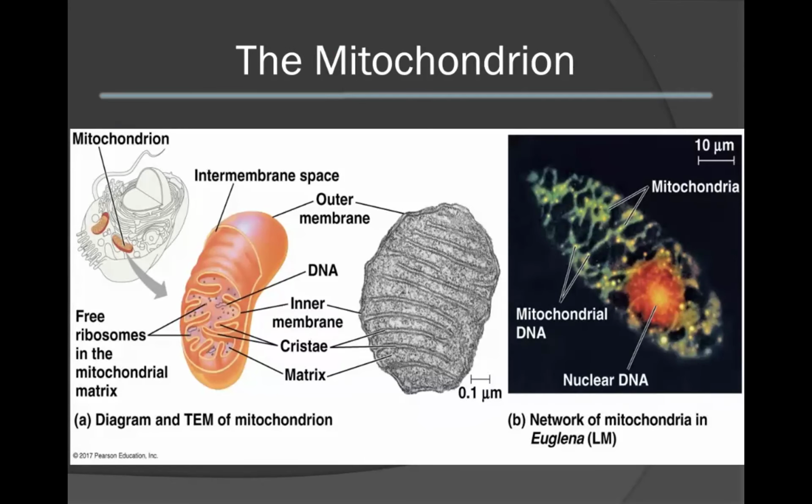If we take a look at the overall structure of the mitochondria, we can see that it is enclosed by both an inner membrane as well as an outer membrane. The inner membrane is considered to be highly folded and forms the inner cristae. Also note that the mitochondria itself contains its own DNA as well as free ribosomes, enabling the mitochondria to replicate independent of the overall eukaryotic cell.